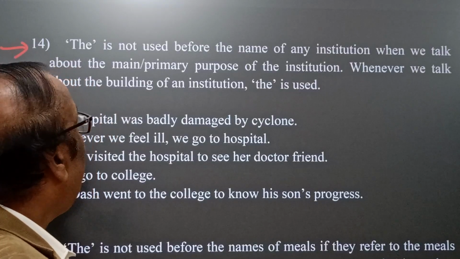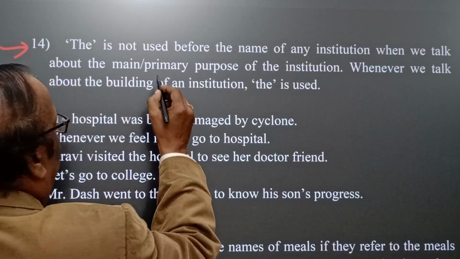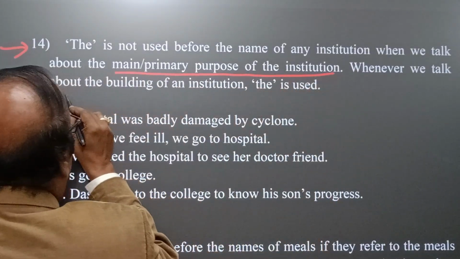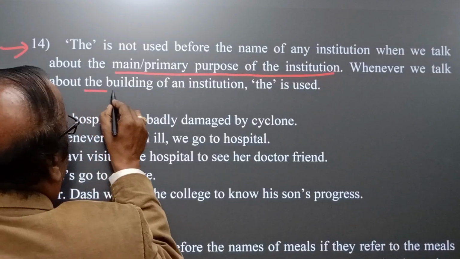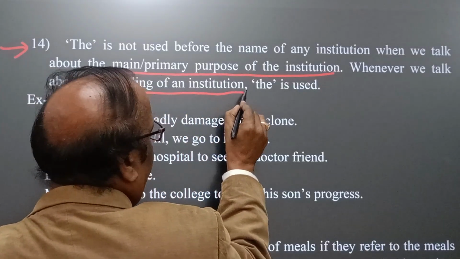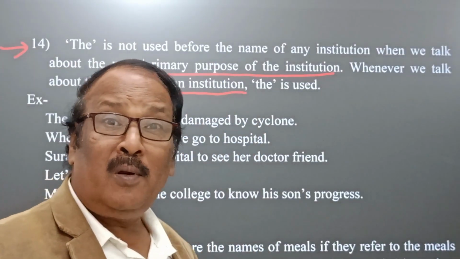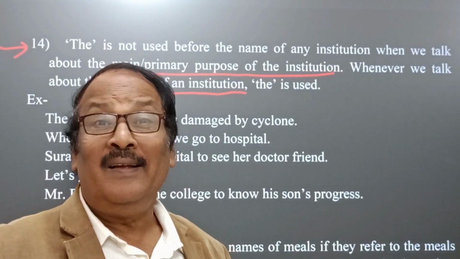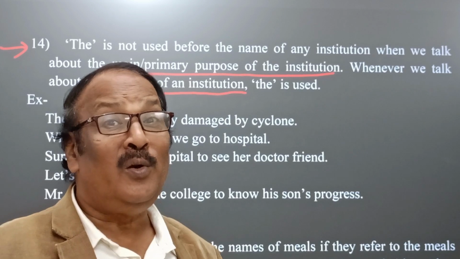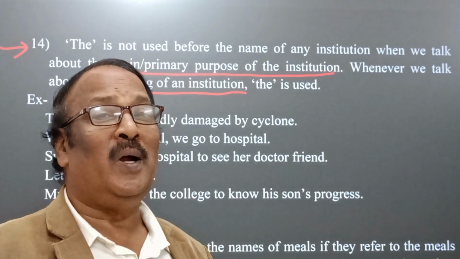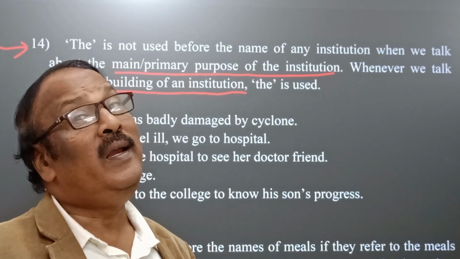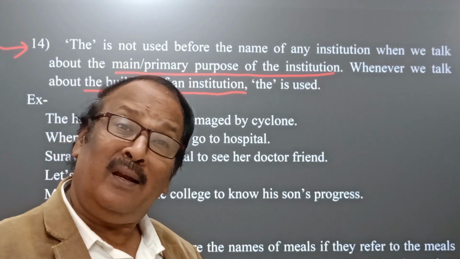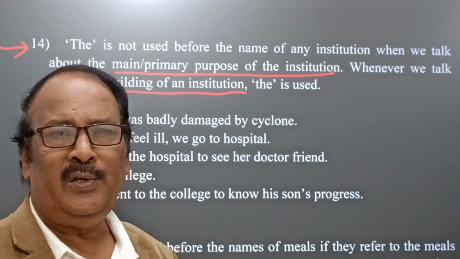But whenever we talk about the building, here we find the main or primary purpose of the institution, and on the other hand, we talk about the building of any institution. Whenever the purpose of the institution comes to the point, usually the article "the" is not used. But whenever we indicate the building of any institution, then definitely the article "the" is used.